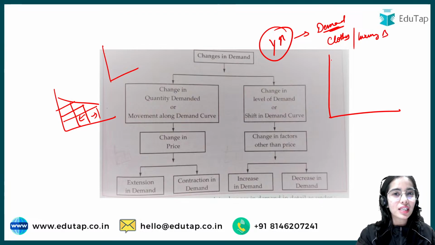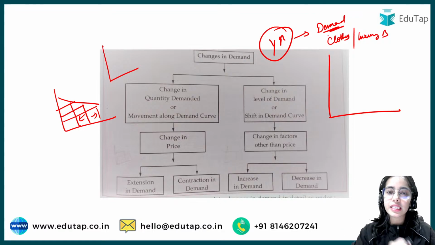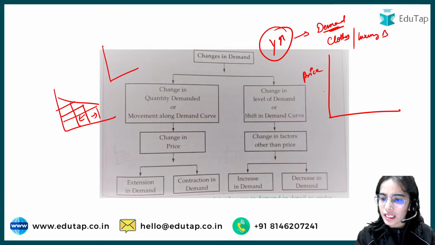The demand will increase. You will want to have branded clothes, more clothes. You will want to have different types of clothes. So that means the demand is increasing. But we have price here. At the same price, the demand is increasing.